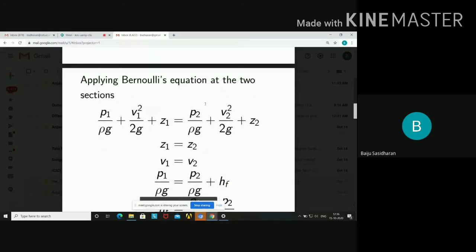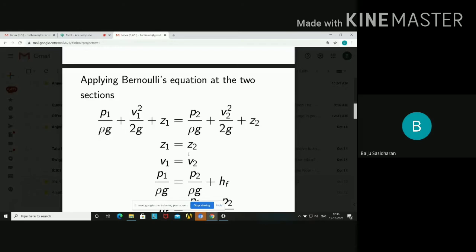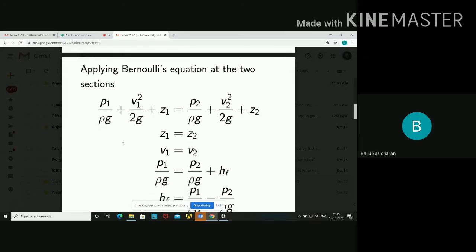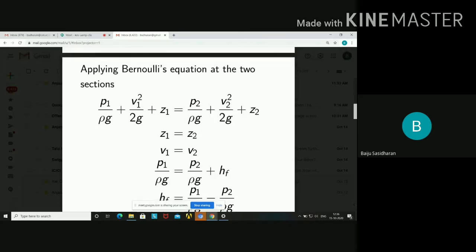P1 by rho g plus V1 square by 2g plus Z1 is equal to P2 by rho g plus V2 square by 2g plus Z2. And as we have already studied, Z1 is equal to Z2, and the pipe is having a steady flow. Therefore, velocity will be the same, so V1 is equal to V2. Therefore, these two terms will be cancelled, and P1 by rho g is equal to P2 by rho g.